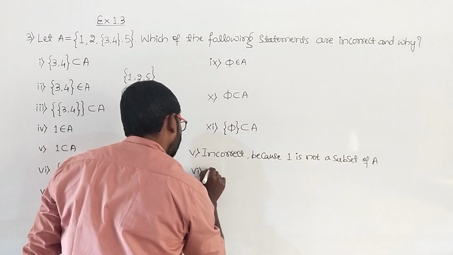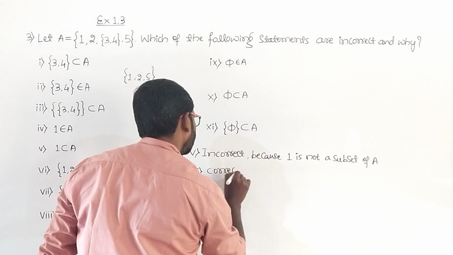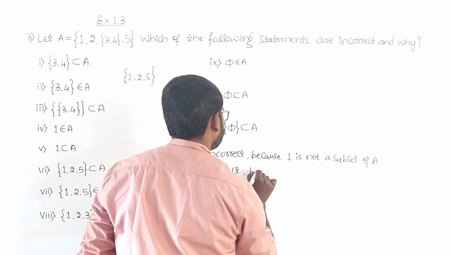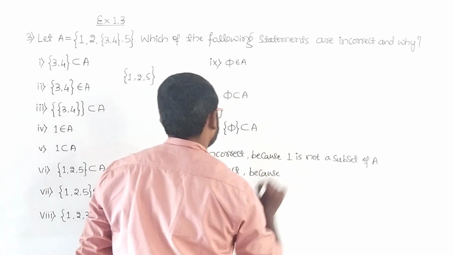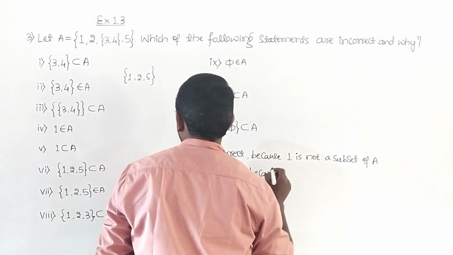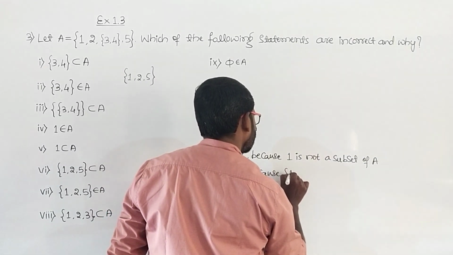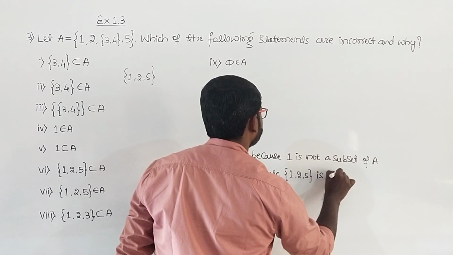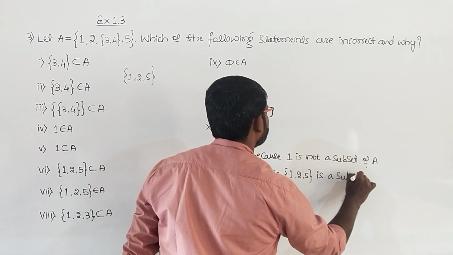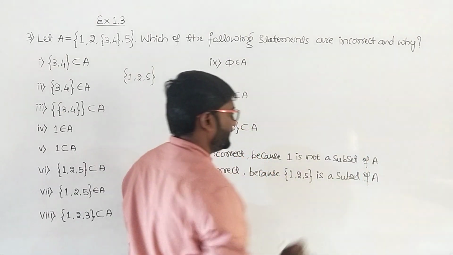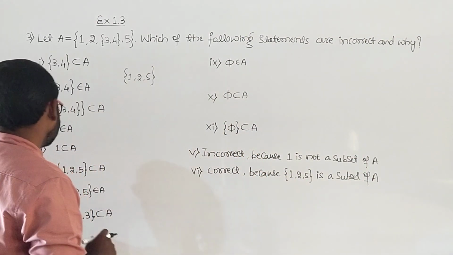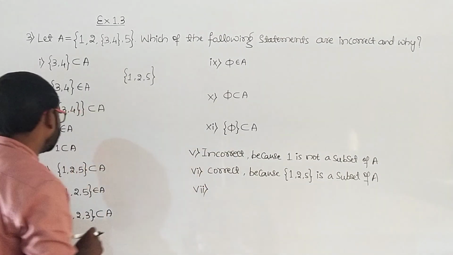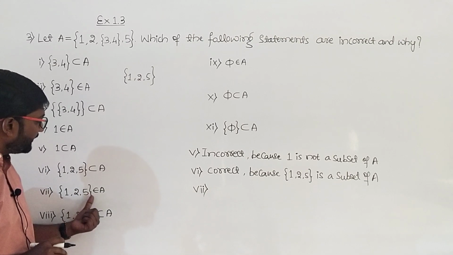So correct because {1, 2, 5} is a subset of A. Then seventh one, see here, {1, 2, 5} belongs to A.